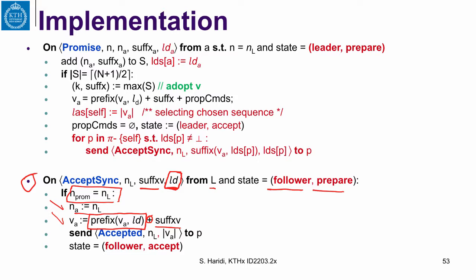And in this case, it just sends an acknowledgment of the acceptance, and it says, here is the length of what I have accepted. And it moves to being a follower in the accept phase. A follower in the accept phase is going to get commands incrementally, and it will just append them to its accepted sequence. That's it. So let us see this by examples now.